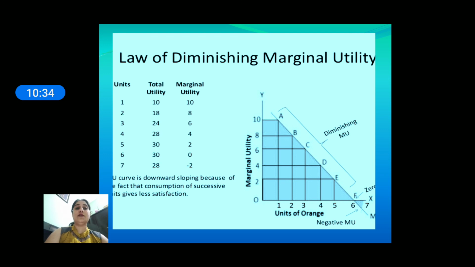We can understand it with the help of this diagram. There is marginal utility of orange on OY axis and units of orange on OX axis, and MU is the marginal utility curve which shows the diminishing marginal utility.